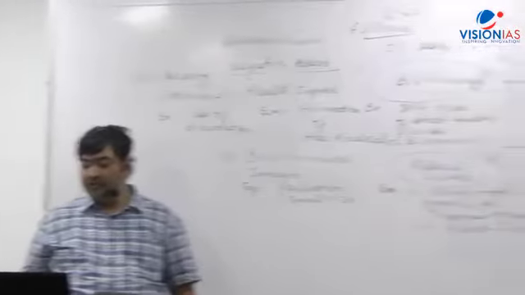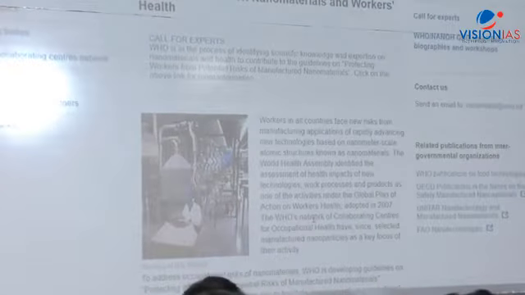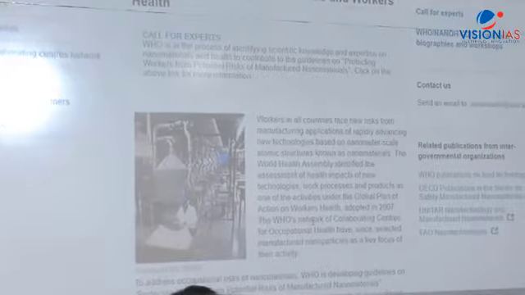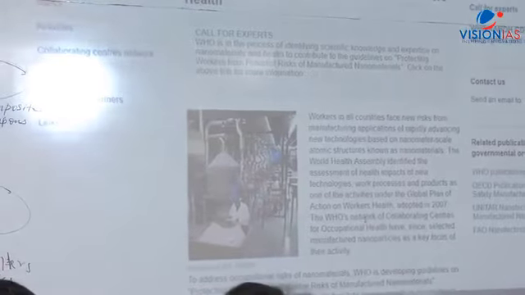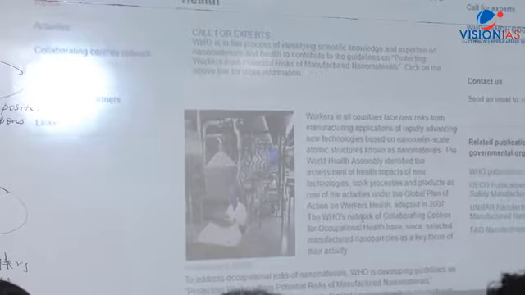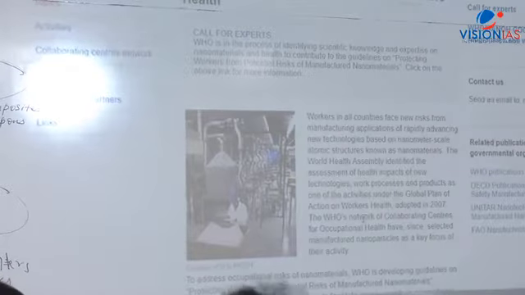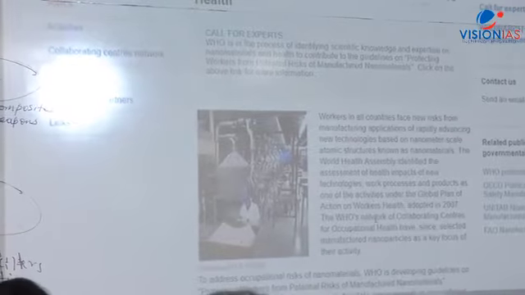The WHO guidelines on nanomaterials and workers' health say: call for experts. WHO is in the process of identifying scientific knowledge. Now this is just beginning; earlier it was not there. Worldwide it is being discussed because more and more use of nanotechnology will take place. So now the health aspect has been brought up by WHO, protecting workers from potential risk of manufactured nanomaterials, in all countries.